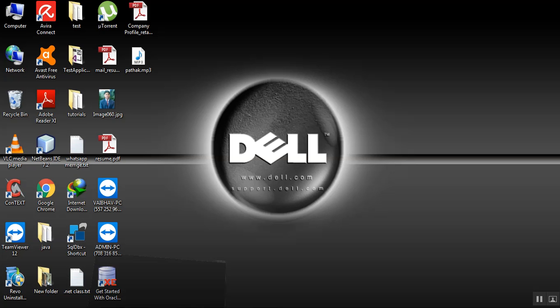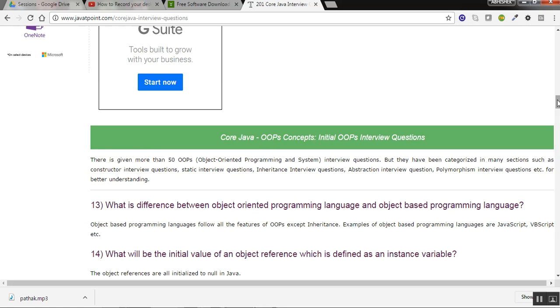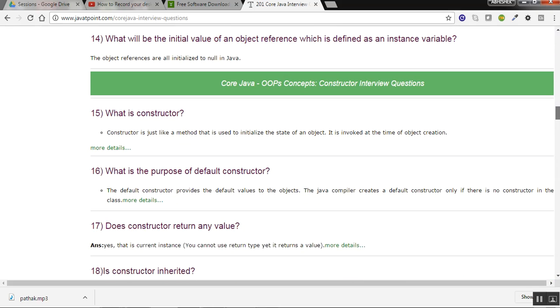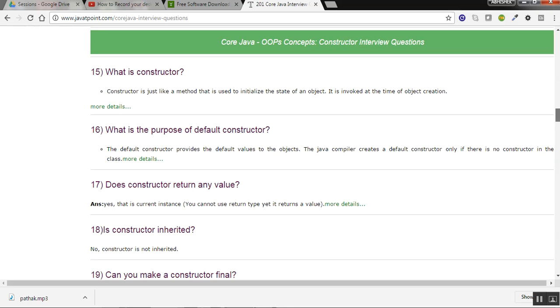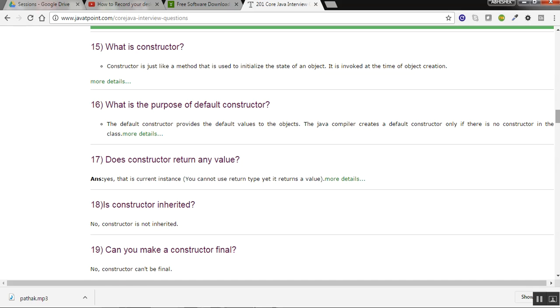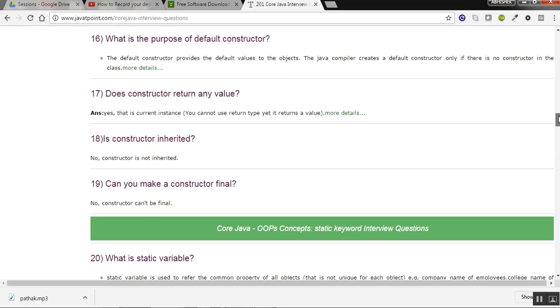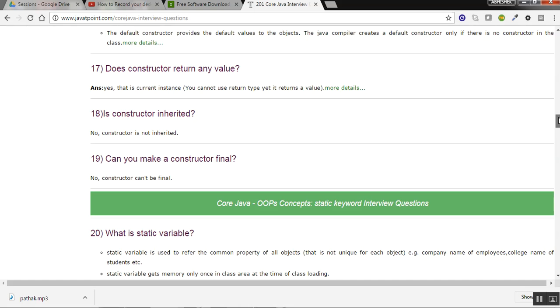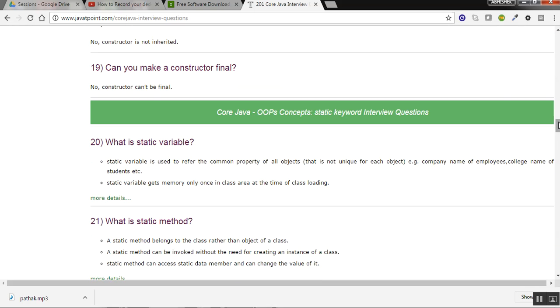I have selected a website. I was just looking on the internet and I found one website where a number of questions are given. What about the constructor? What is the purpose of a default constructor? Can a constructor have a return value? Is a constructor inherited? Can you make a constructor final? So we have a number of questions right now.